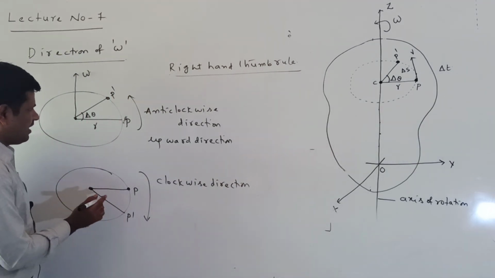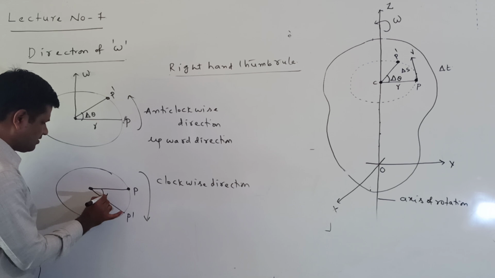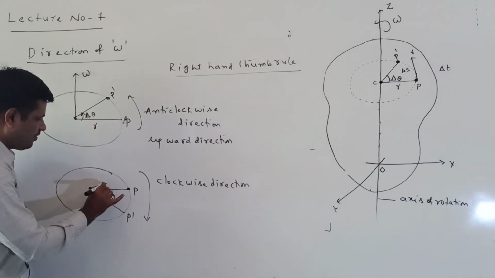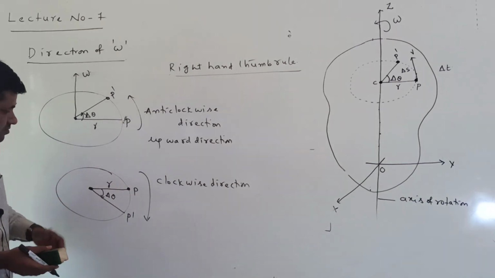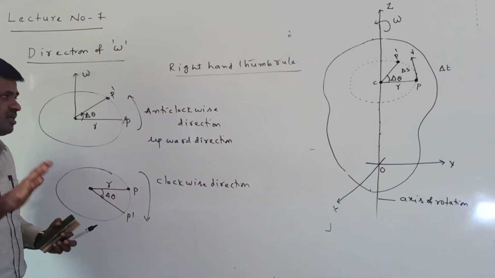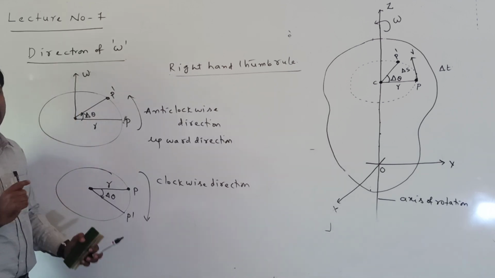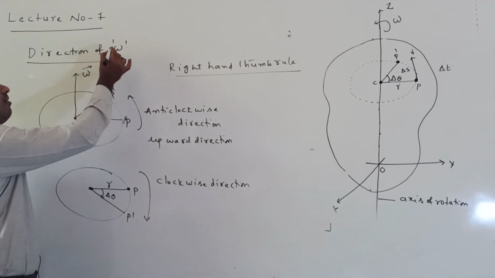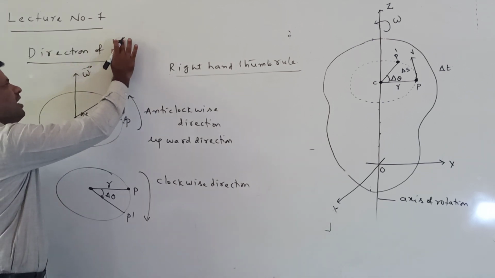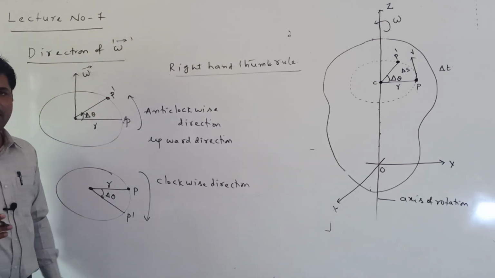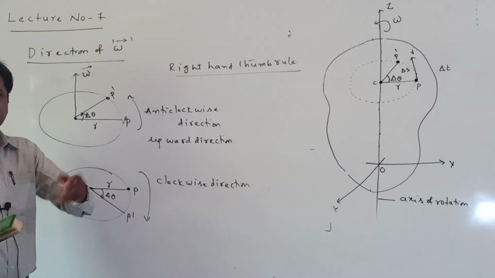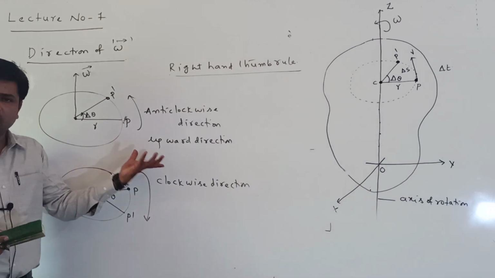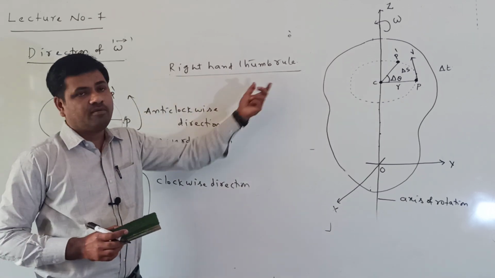When rotating from P to P dash in the clockwise direction, what is the direction of the omega bar? Bar represents the vector. What is the direction of the omega bar? This is always along the direction of the axis of rotation, but whether it is upward or downward, we find from the right hand thumb rule.